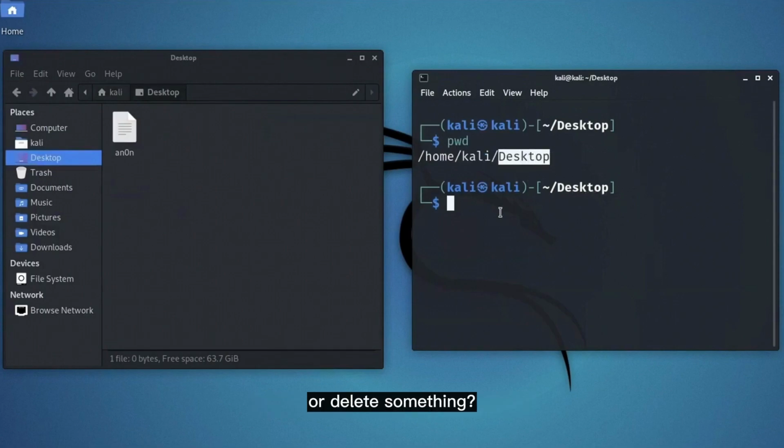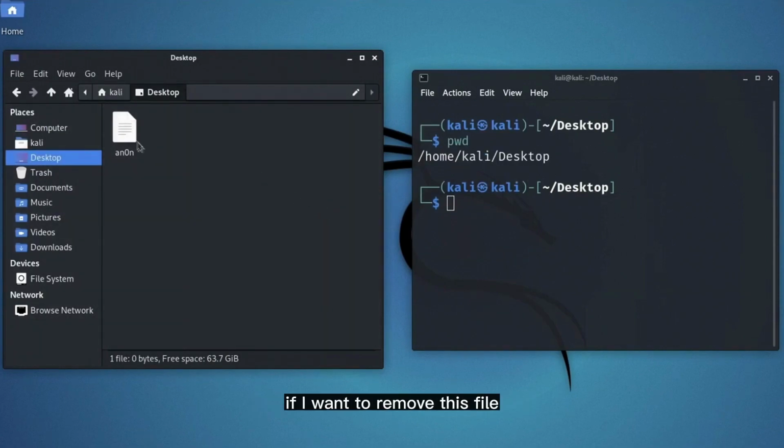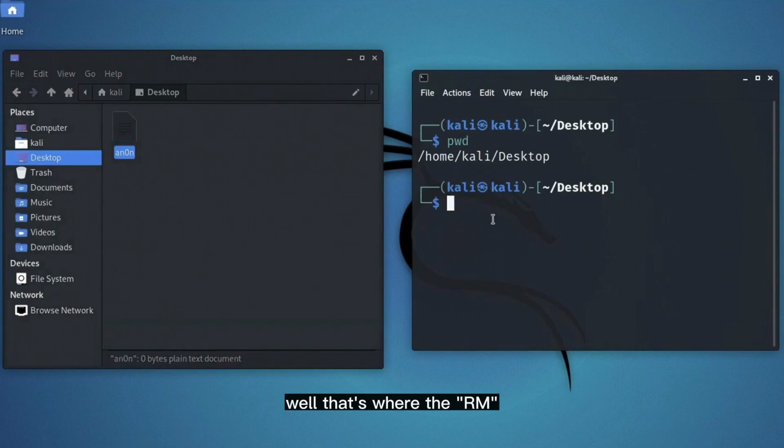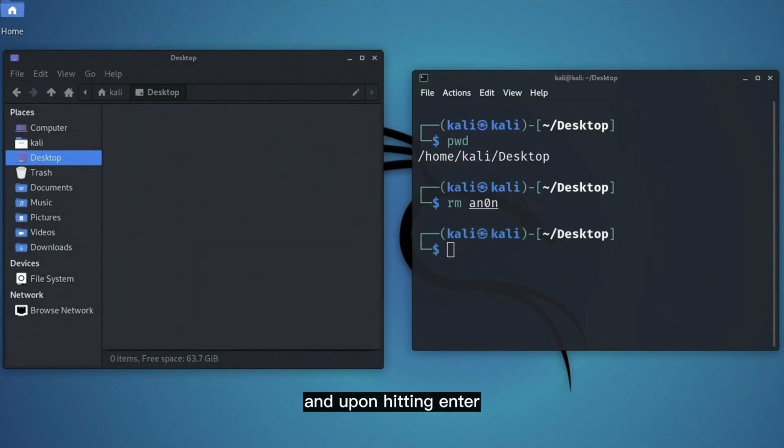How can we remove or delete something? Like here in the GUI, if I want to remove this file, I can simply right click on it, and select delete to delete it. So how do we do that here in the terminal? Well, that's where the rm command comes in. rm stands for remove, and as its name suggests, it can remove a file in the working directory. To use it, just type in rm, hit space, and type in the name of the file you want to remove. And upon hitting enter, you will see that the file we had on the desktop folder is now gone.